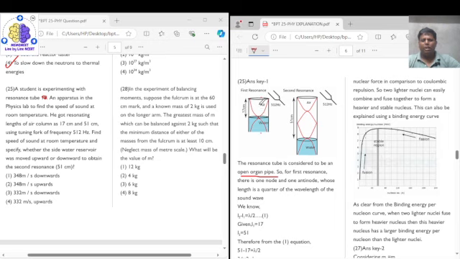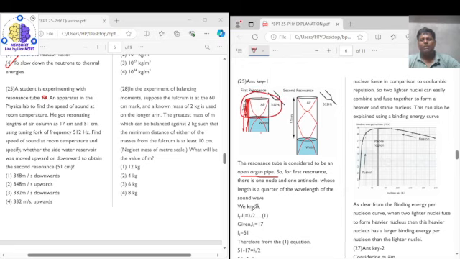Now if this is the case, then the length of the air column which is vibrating is equal to a quarter of the wavelength, because this will be equal to half of the wavelength. This is half of the wavelength, and this length will be equal to a quarter, that is lambda by 4.